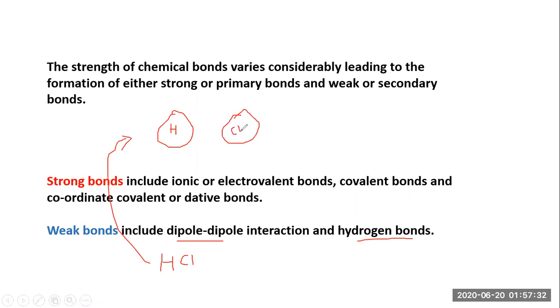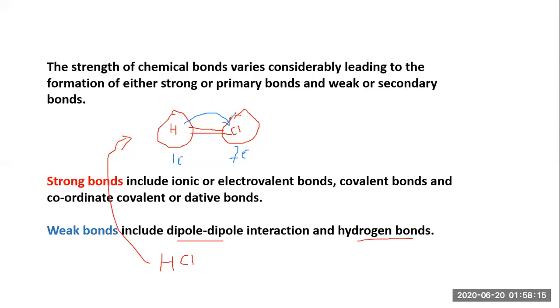Now they are close enough to form a chemical bond, but the chlorine is highly electronegative. Why is it highly electronegative? Because in the outer shell of chlorine there are 7 electrons, and in the case of hydrogen there is only 1 electron. So chlorine tries to pull the outermost electron from the hydrogen towards itself. But it does not get apart from the hydrogen, because they are both sharing a bond.